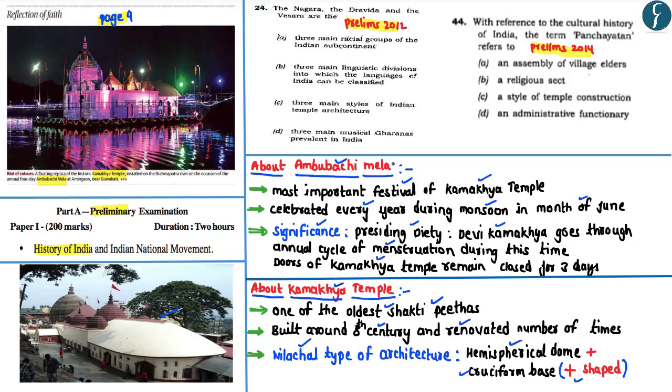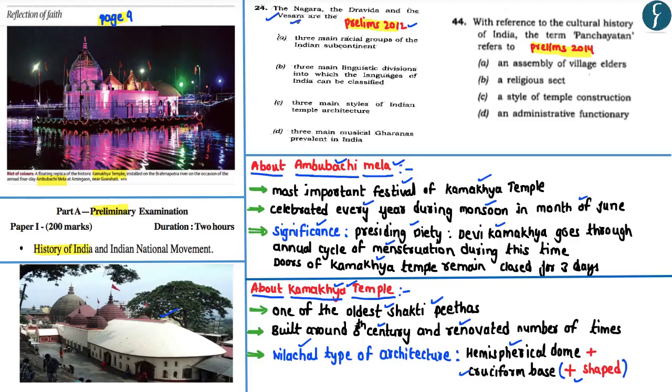So having understood about the Ambubachi Mela as well as the Kamakhya temple, let us now solve the previous year prelims questions. Now this was a question which was asked in the prelims 2012. The question was: the Nagara, Dravida and Vesara are.